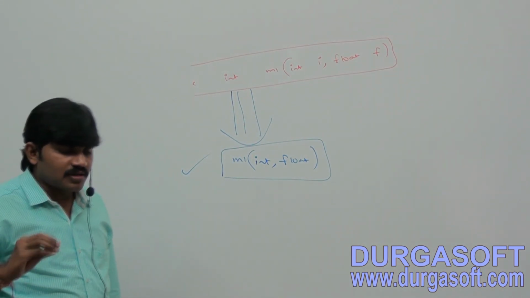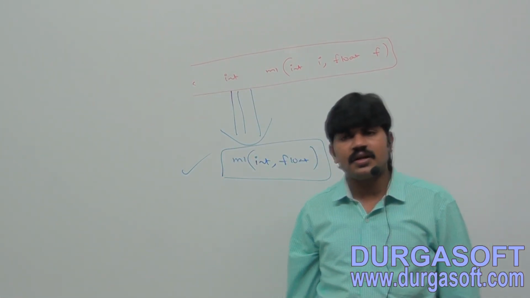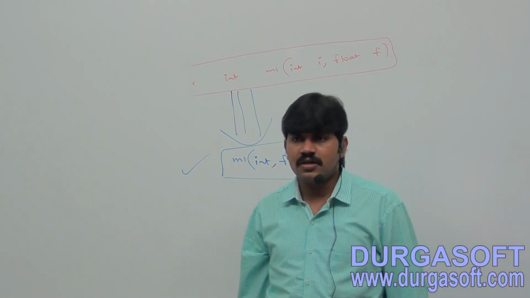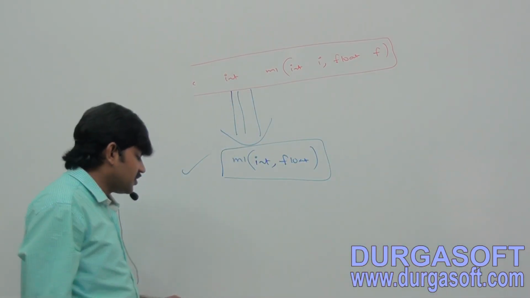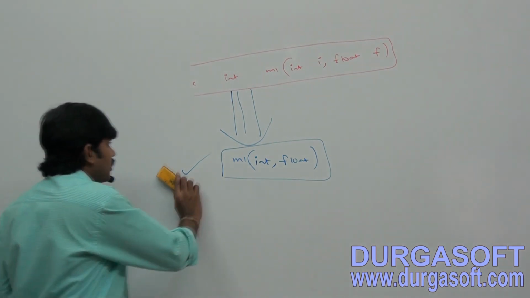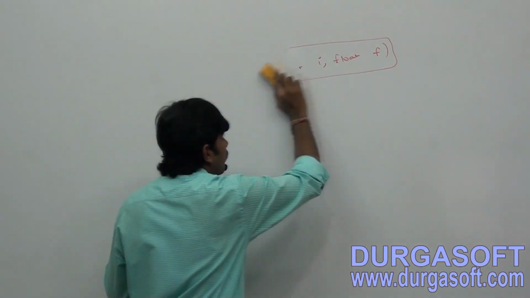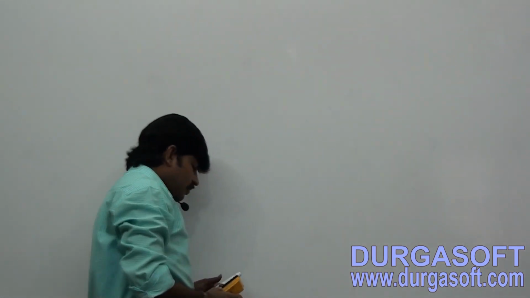is not part of method signature in Java. Return type is not part of method signature in Java. Okay, I hope up to this it is very clear what is the meaning of method signature. Now the next point here is, observe.